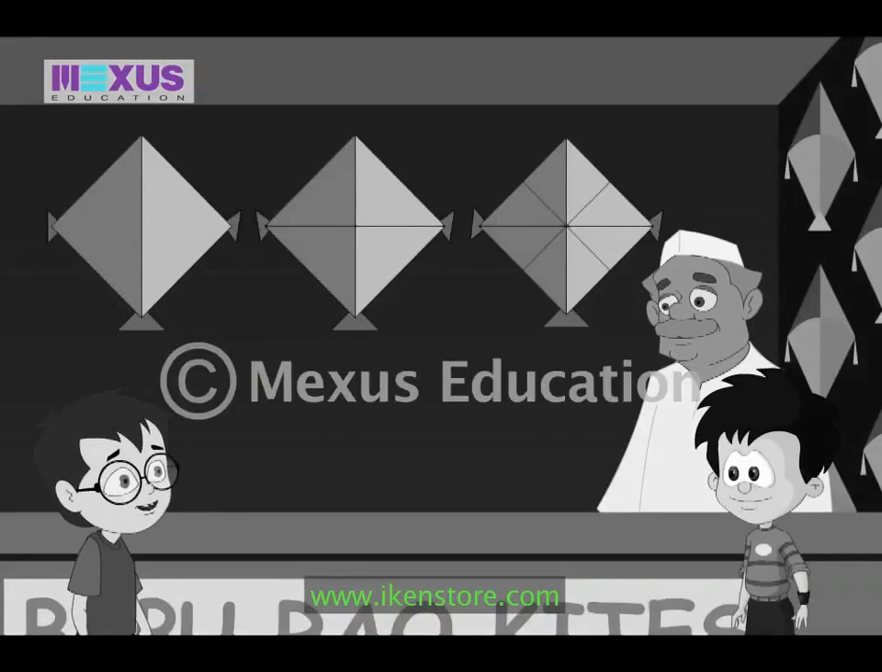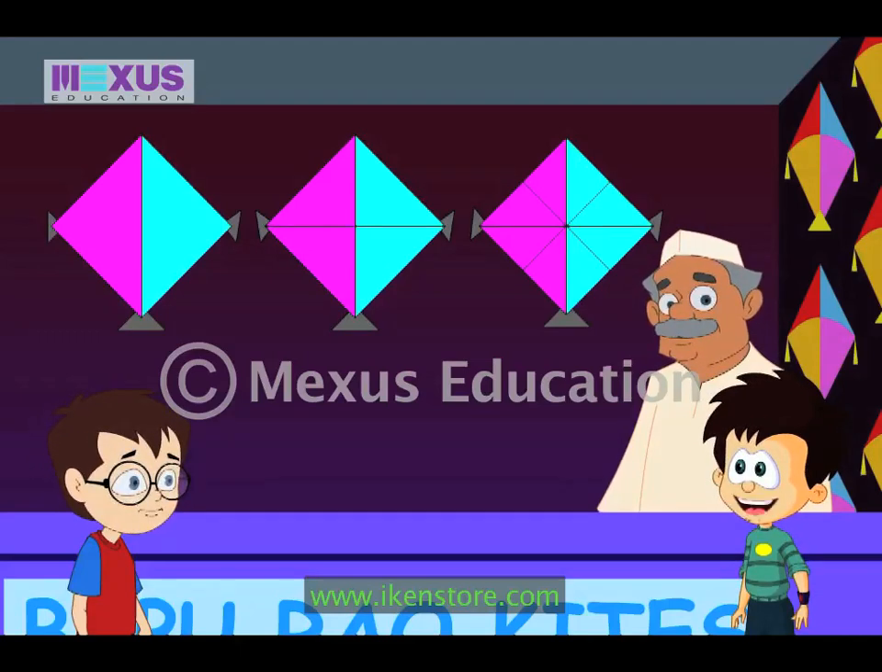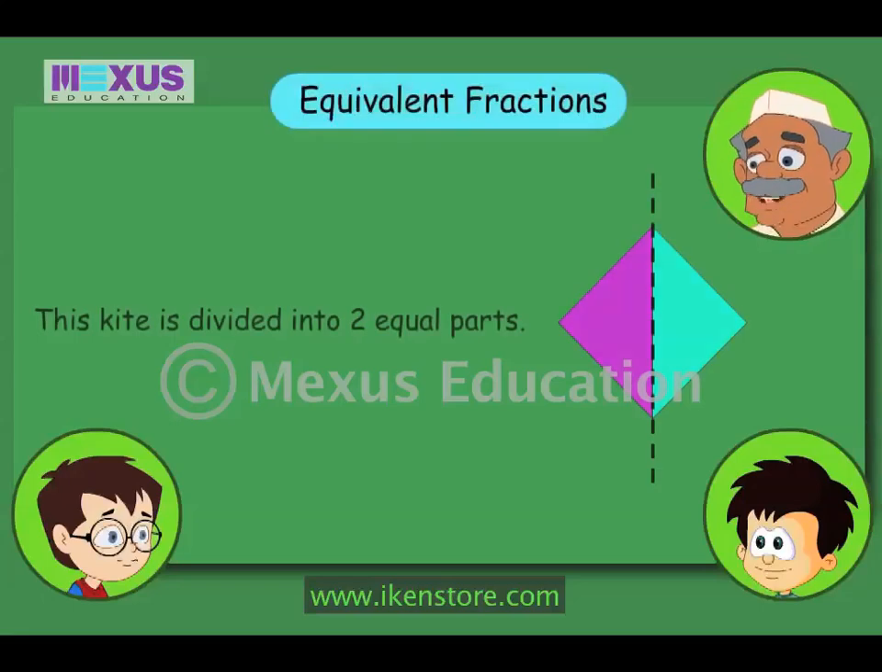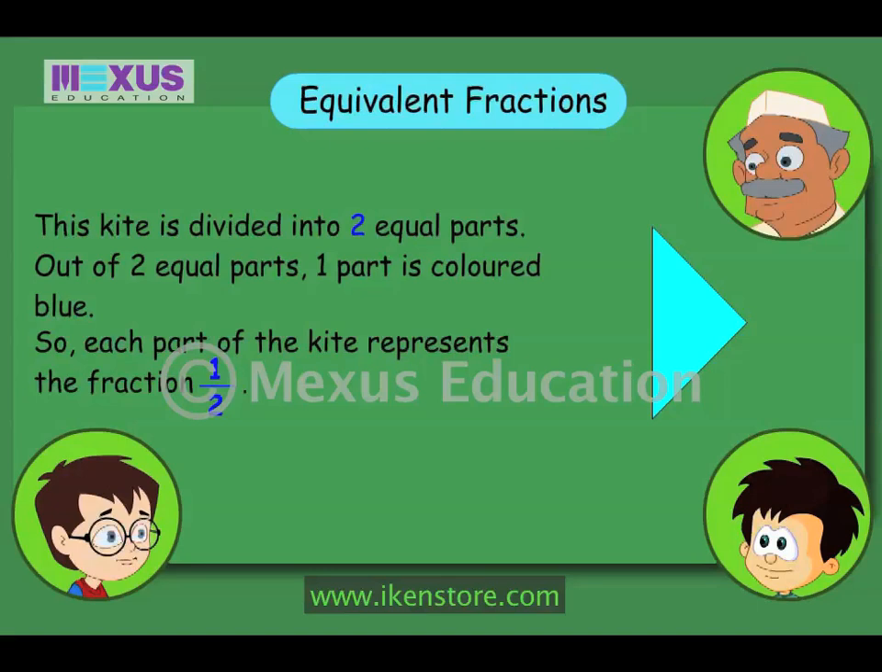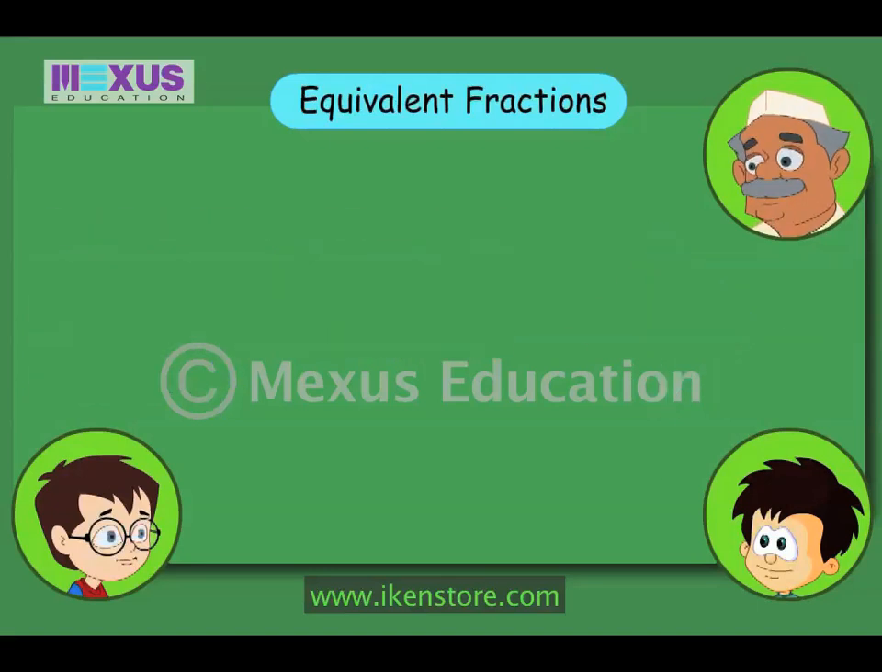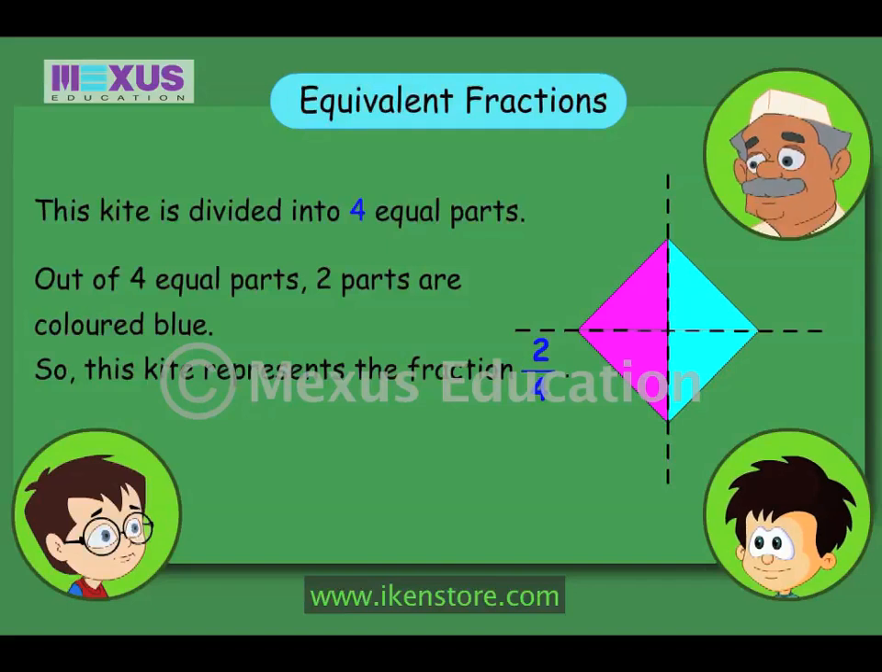Hey, all these kites look the same. Kids, if you look at them properly, these kites are different. Uncle, but they look the same. Look at this kite. This kite is divided into 2 equal parts. One out of 2 equal parts is blue in color. Okay. Now, look at this kite. This is divided into 4 equal parts. 2 out of 4 equal parts are blue in color. Oh yeah, it is divided into 4 parts.